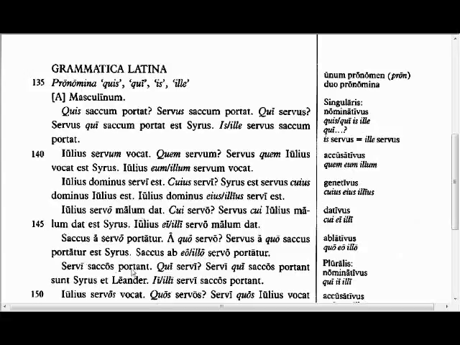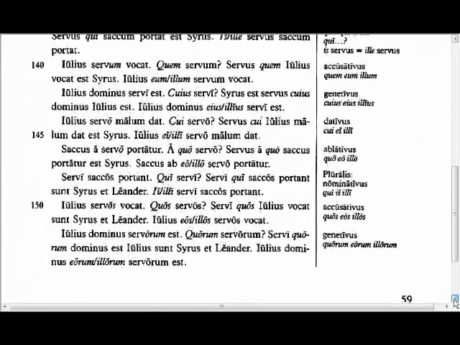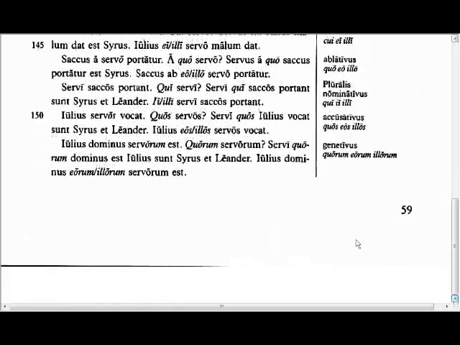The slaves are carrying the sacks. Which slaves? The slaves who are carrying the sacks are Cyrus and Leander. They, or those slaves, are carrying the sacks. Julius calls his slaves. Which slaves? The slaves whom Julius calls are Cyrus and Leander. Julius calls them, or those slaves.